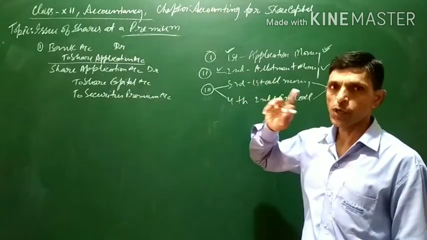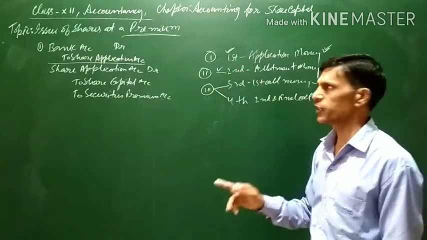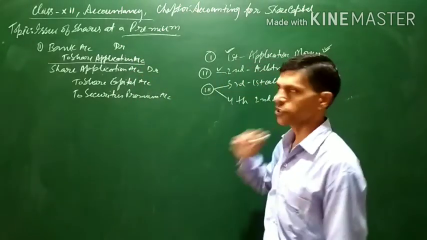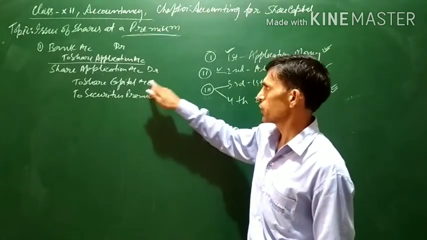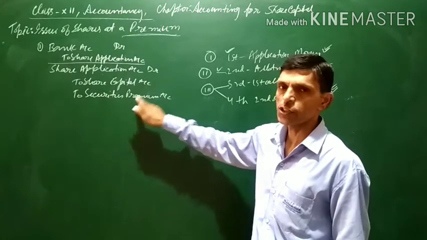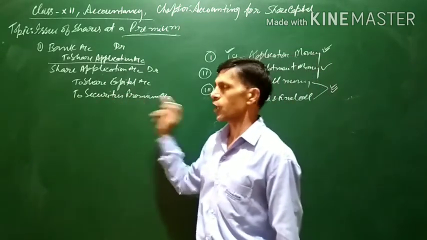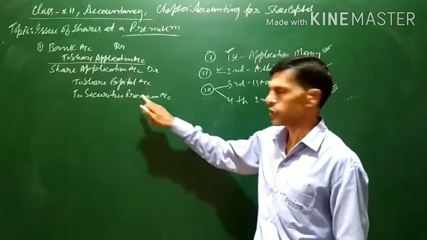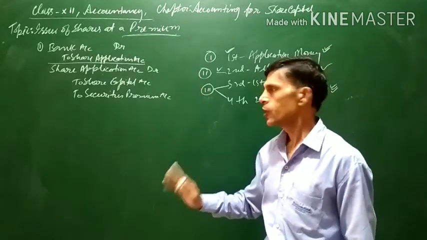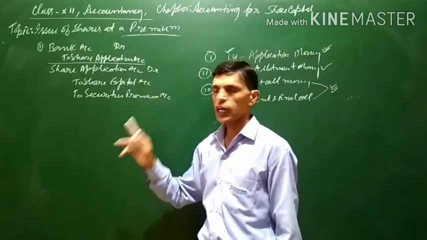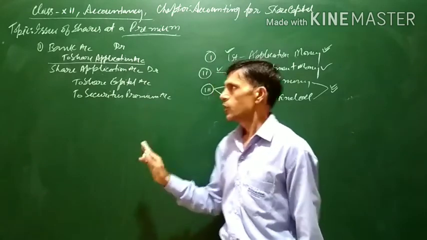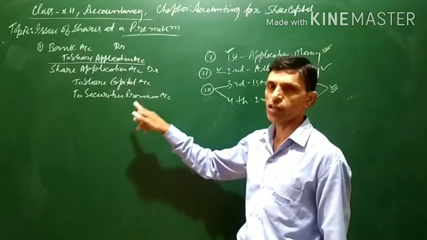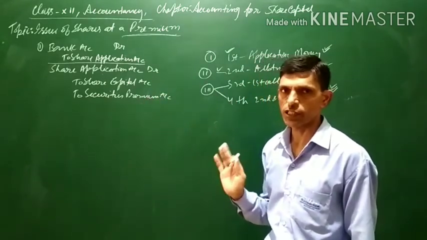When the premium amount is called along with application money, the entry will be bank account debit to share application account with the total application money. This application money will be transferred to share capital account, and the premium amount will be transferred to securities premium account. A new account will be opened, known as securities premium, or sometimes securities premium reserve account. Both are correct. The narration will be: being share application money transferred to share capital account and securities premium account. This will be the general entry.